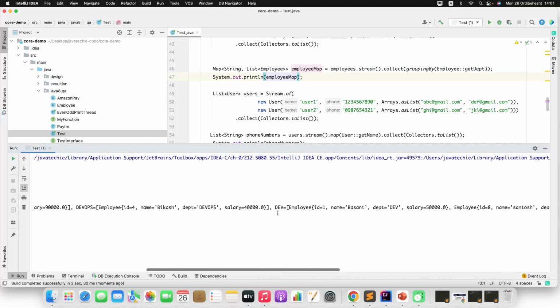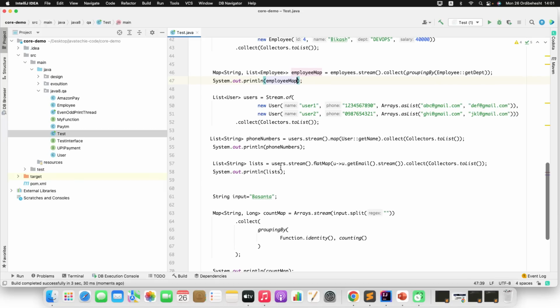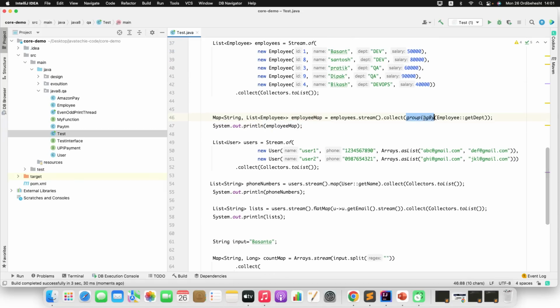So simply I just group by department. That is the straightforward method given in Java 8. You can directly use this groupingBy method, guys.